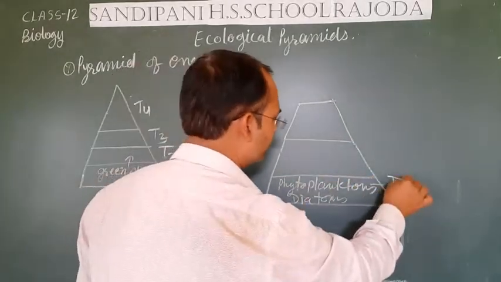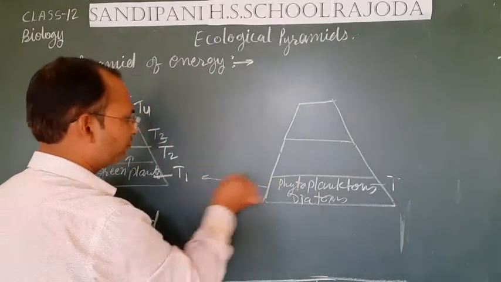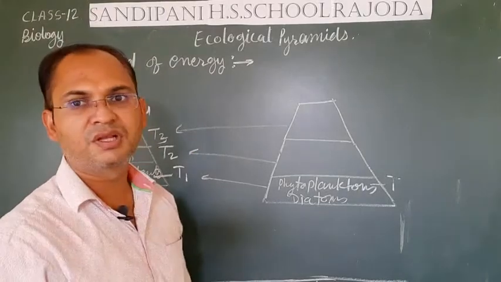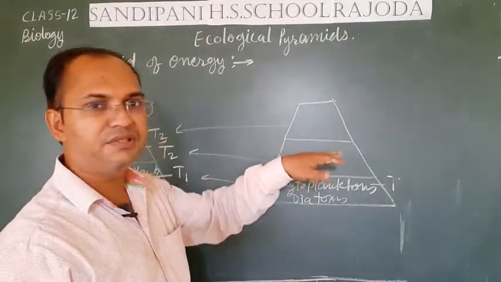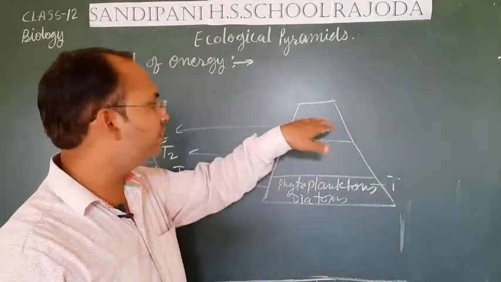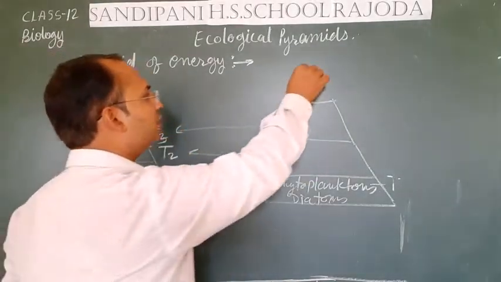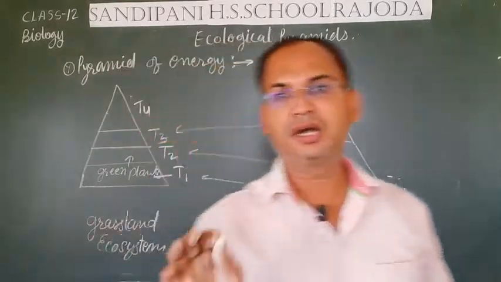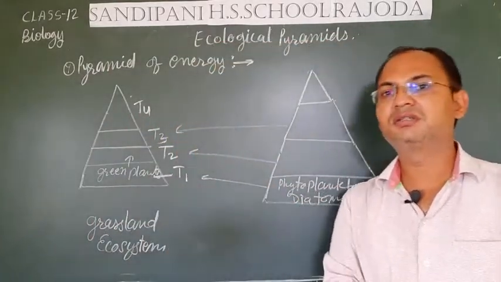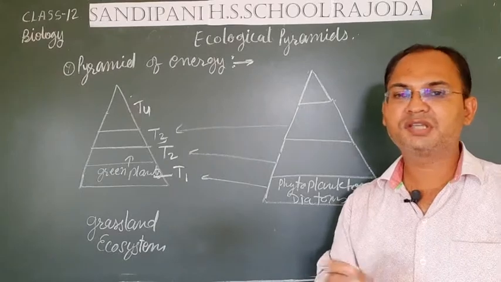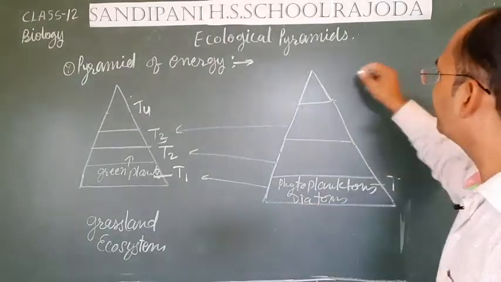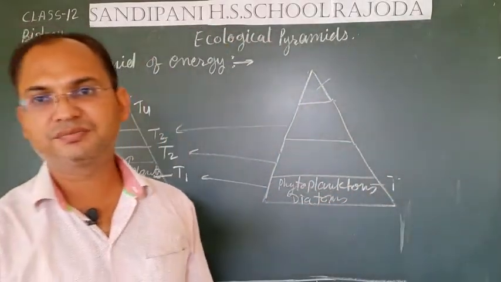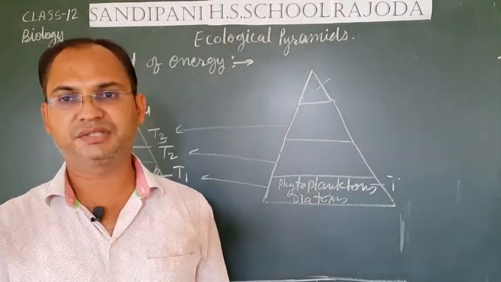This is our trophic level 1, this is trophic level 2, this is trophic level 3. Some fishes that eat these fishes and insects may be there in trophic level 3, and in the last, the top consumer, who is not eaten by anyone except the saprophytes. So there may be some birds, the fish-catching birds, who eat the fishes.